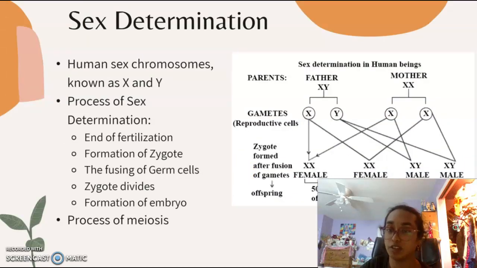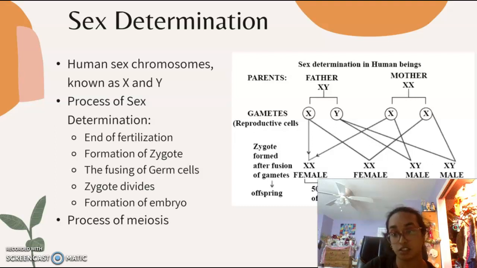To add on, humans develop as either male or female depending on the combination of sex chromosomes they inherit from their parents. The human sex chromosomes are called X and Y. Humans who inherit two X chromosomes typically develop as females, while humans with one X and one Y chromosome develop as males. Sex determination is the beginning of the development of many characteristics that influence how a human looks and functions, as well as the societal expectations that other humans have for each other.